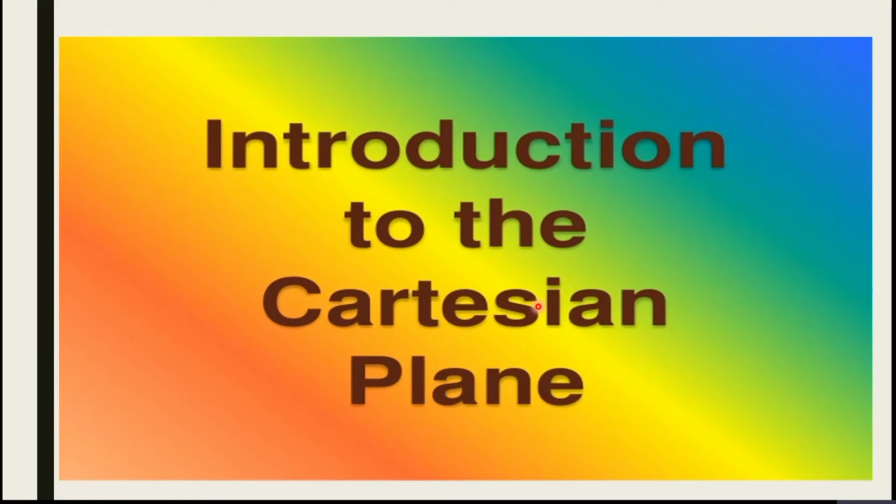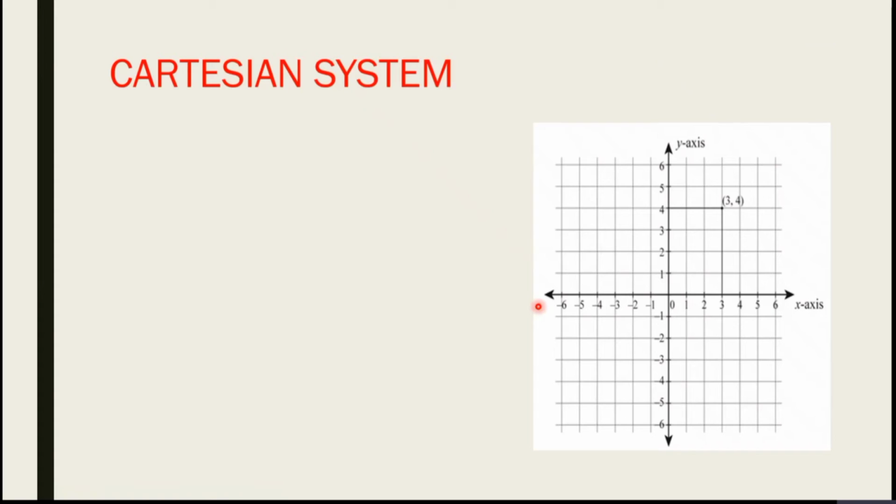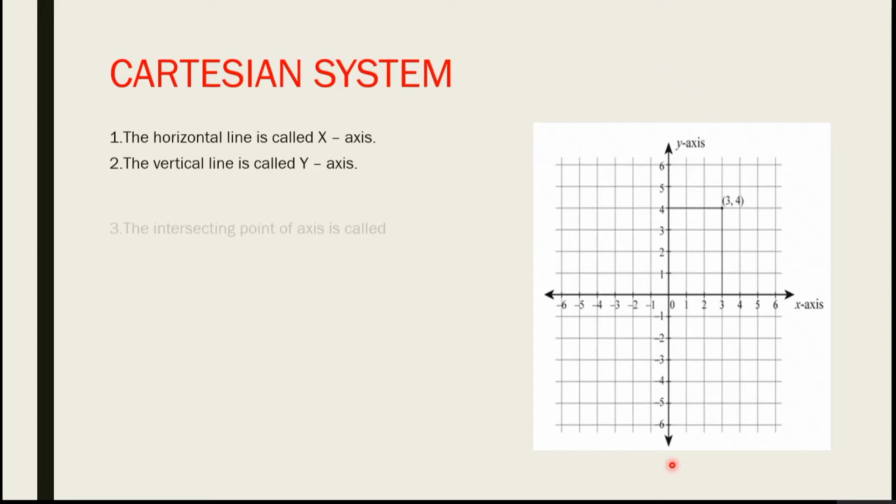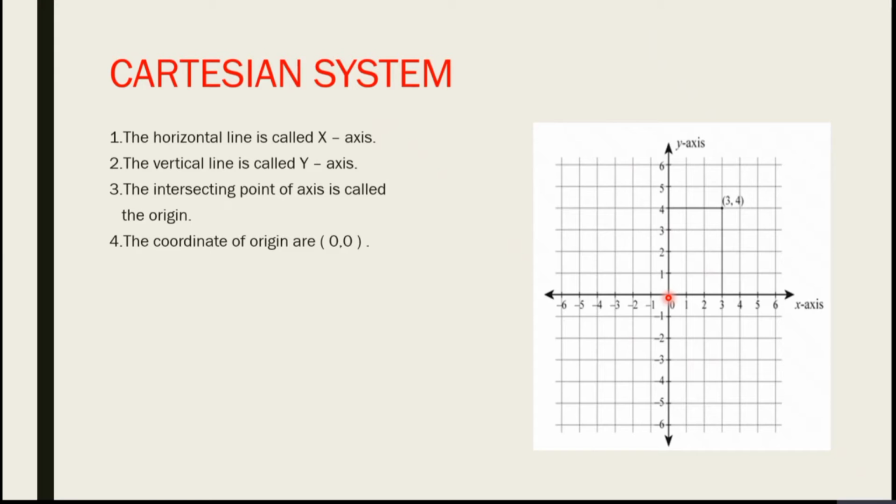Now, introduction to the Cartesian plane. The horizontal line is called the x-axis. The vertical line is called the y-axis. The intersecting point of the x-axis and y-axis is called the origin. The coordinate of the origin is (0, 0).